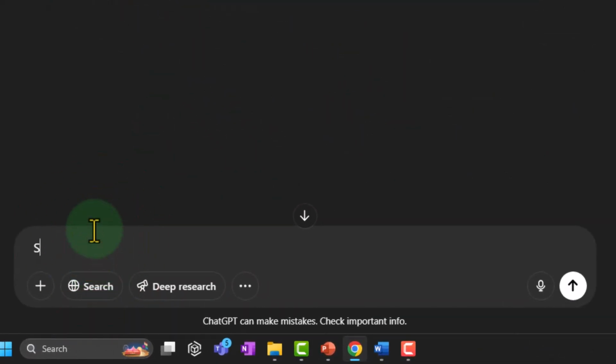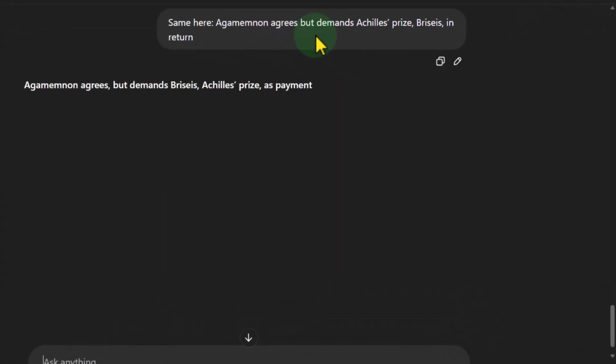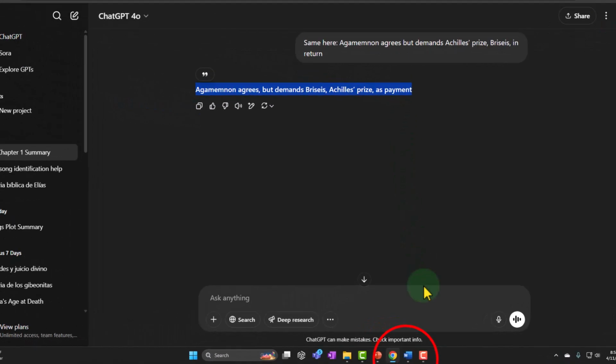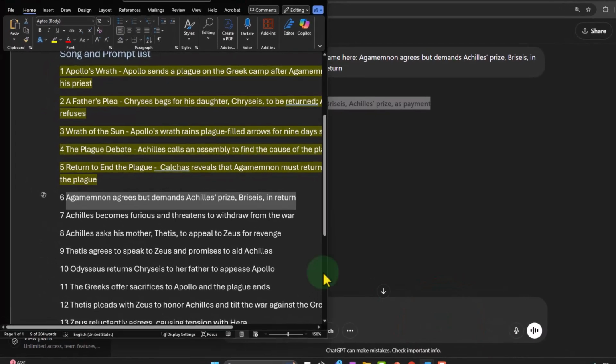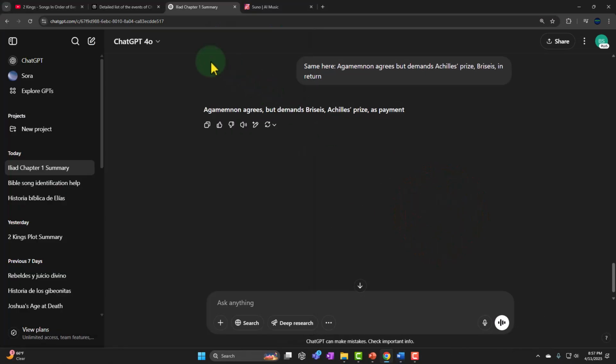I'm just going to say same here. So I'm going to ask ChatGPT, reword that one. Agrees but demands Achilles' prize in return. Okay, that's because he wanted the girl or whatever. Agamemnon agrees but demands. All right, let's try that. I don't know why it's being upset with that one. It doesn't like her being a prize.